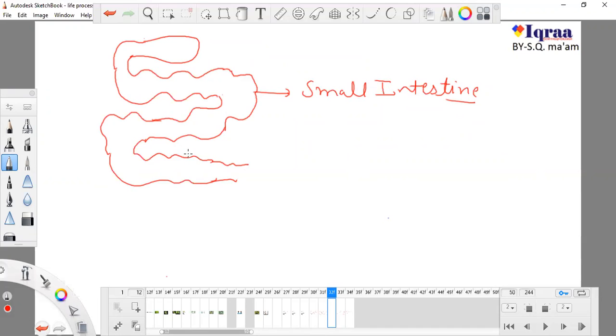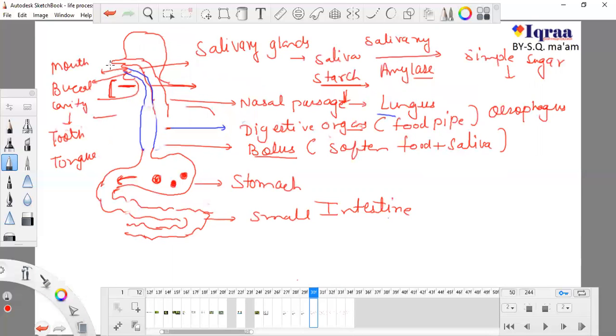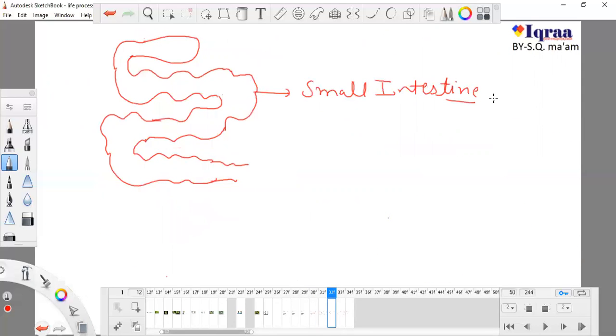Now, this small intestine is actually the longest part of our alimentary canal. What is the alimentary canal? It is a pipe which is present from our mouth to anus. It is not studied yet. So small intestine is the longest part of our alimentary canal.